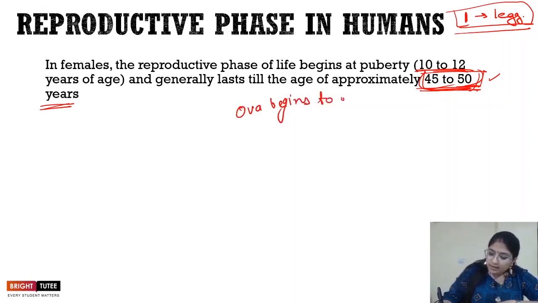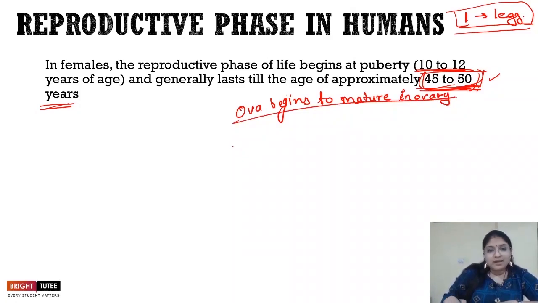So as soon as the age of puberty is reached, the ova, that is the egg cell, begins to mature in the ovary. Once it's matured, it is released once in every 28 to 30 days.